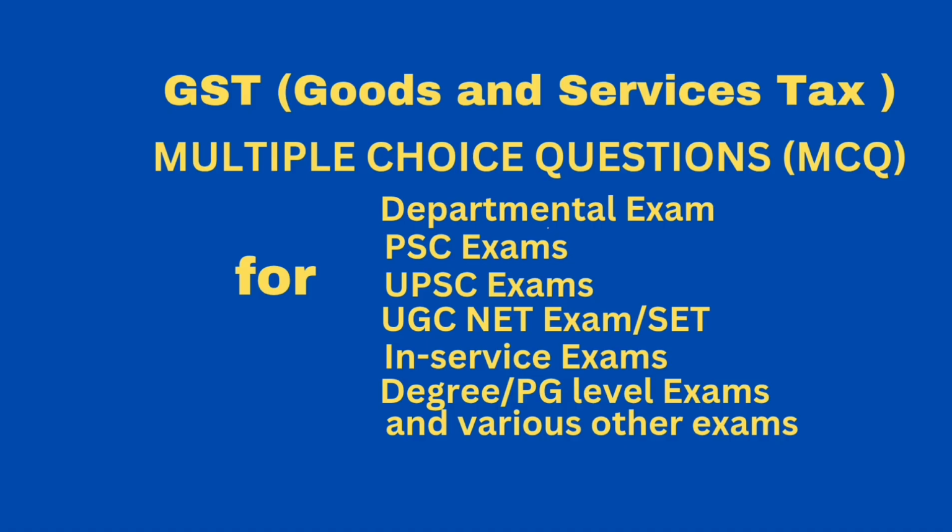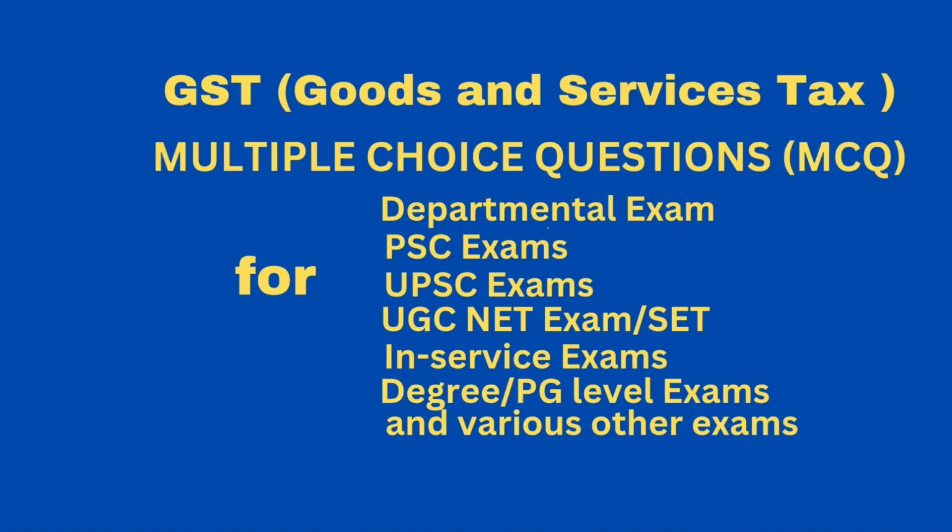Then question. GST is levied on supply of all goods and services except option A, alcoholic liquor for human consumption, option B, tobacco, option C, legal services, option D, all of the above. Correct answer, alcoholic liquor for human consumption.